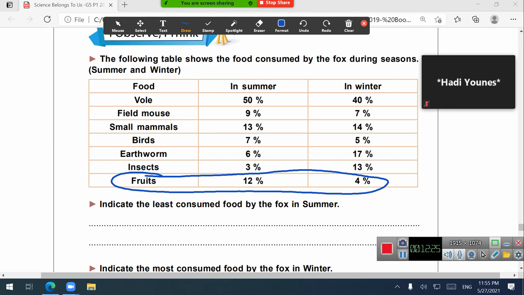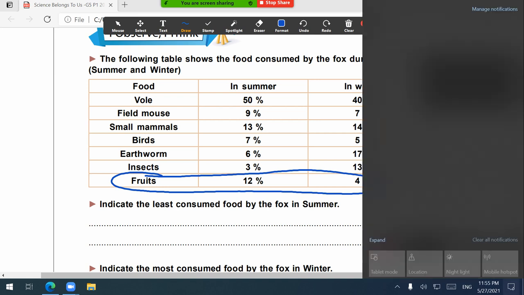So, you have to answer completely. Fatima. In summer, they eat fruits 12%. Yes, which is greater or smaller than in winter? While in winter 4%, so in summer, greater, they eat more than in winter. Excellent.